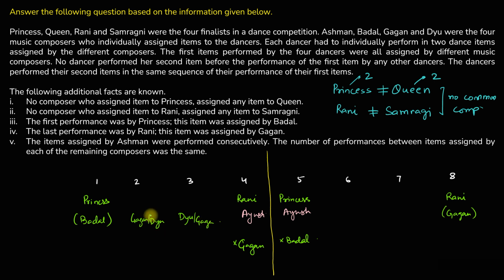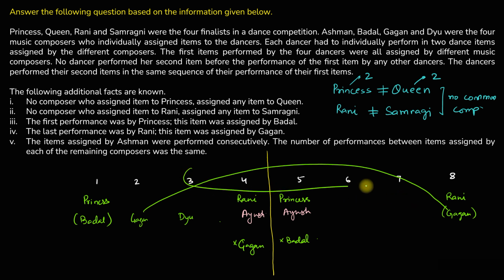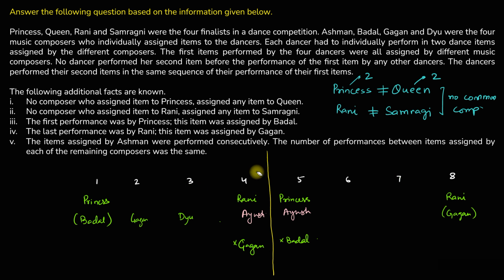Okay. So if we have Gagan over here at the second place, the number of performances between 2 performances of Gagan is 3, 4, 5, 6, 7. So we have a total of 5 performances. So between Badal's performances also we should have 5 performances, 1, 2, 3, 4, 5.